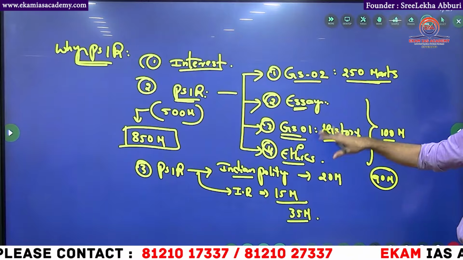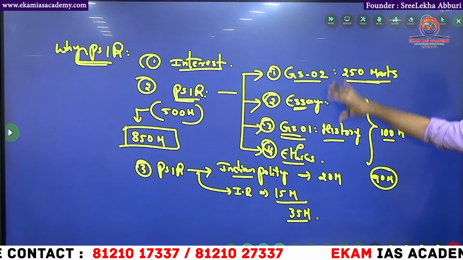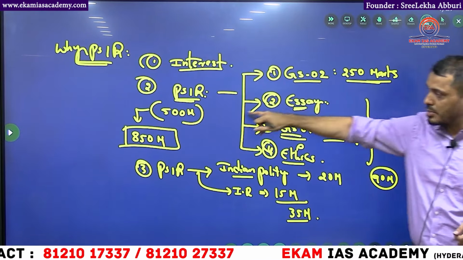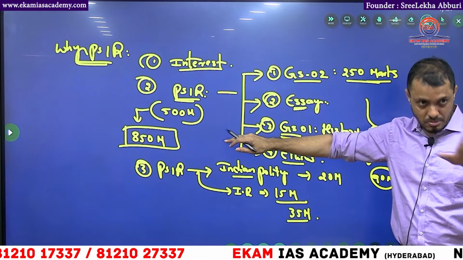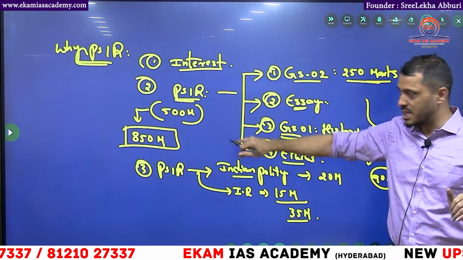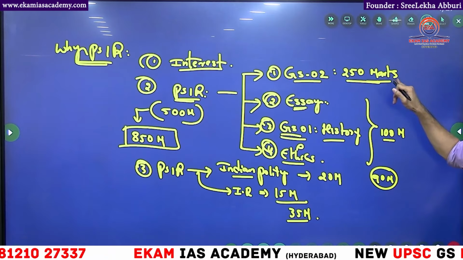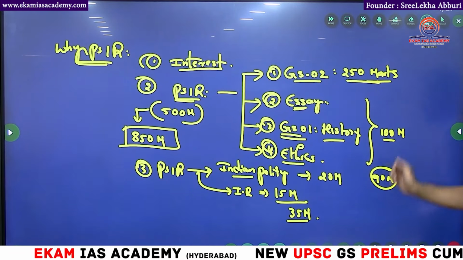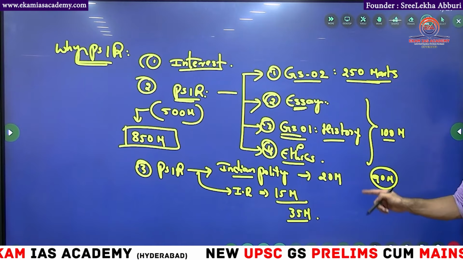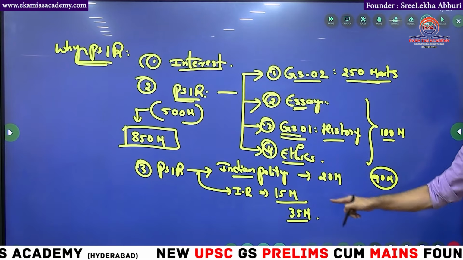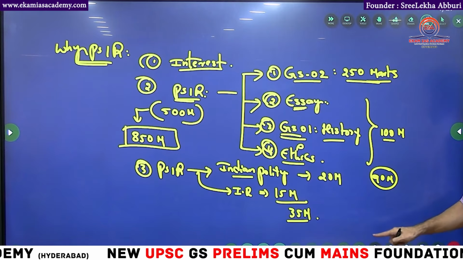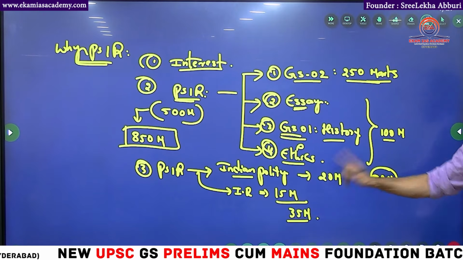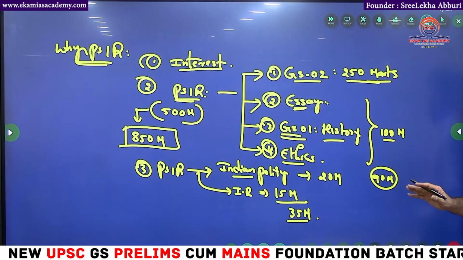Now, why political science? Interest you should have, and PSIR overlaps around 800 marks. You will cover that much area by going for PSIR. Optional is 500, GS paper 2 is 250, plus essay, history, ethics. I showed the syllabus also. And PSIR helps in your prelims also, Indian polity as well as IR and current affairs. In your cutoff, at least one-third you will get by being very thorough with PSIR.